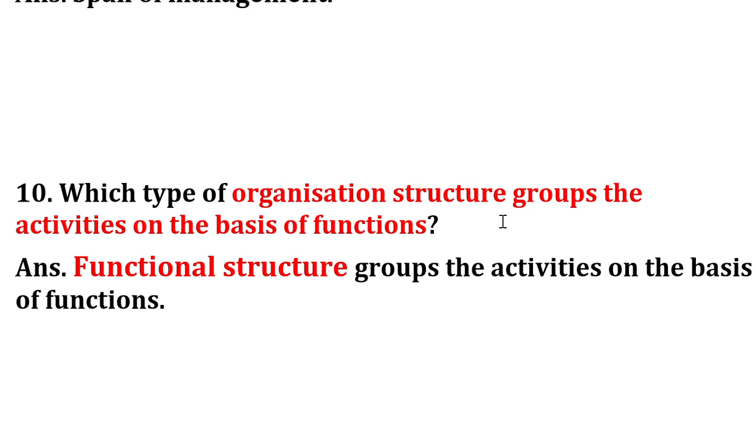Under the functional structure of an organization, the activities are divided according to different functions like sales, production, marketing, finance, accounts, etc. So here departmentalization is done according to the type of function that those departments are carrying out. Designing such a kind of organization structure is known as the functional structure.